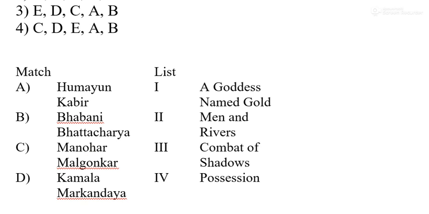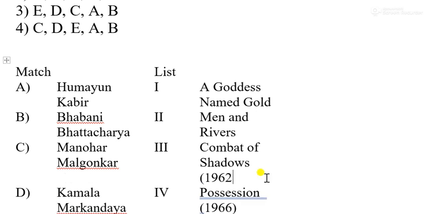Then option D, Kamala Markandaya. She has written the work Possessions. It was published in the year 1966. There is nothing about chronology here, but I am telling you. Combat of Shadows we have discussed, that is in the year 1962. And the other two works.